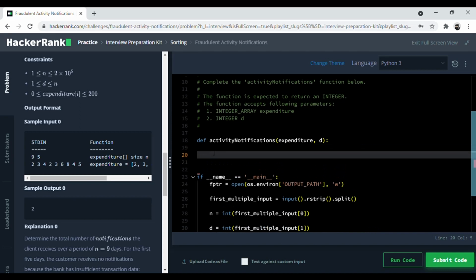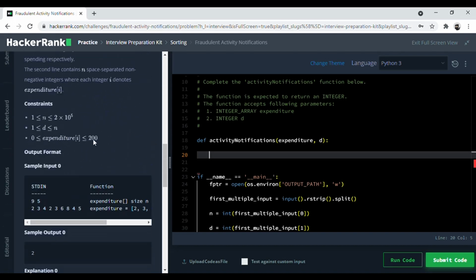in order to find the median, we're going to use a technique called count sort. Since they have mentioned over here clearly that the maximum expense can be 200 and not more than that, we'll create a count expenditure list, and I'll initialize it to 0 with a size of 201, because from 0 to 200 is 201, and this is the size of the count expenditures.